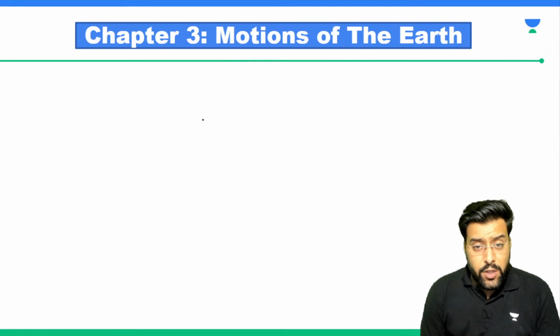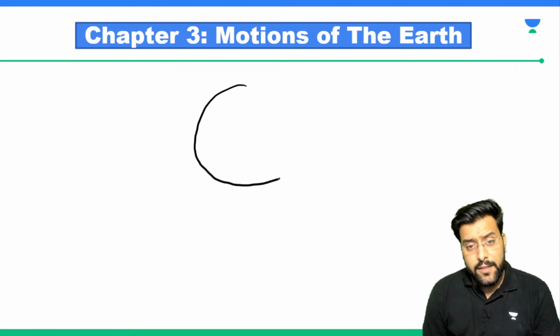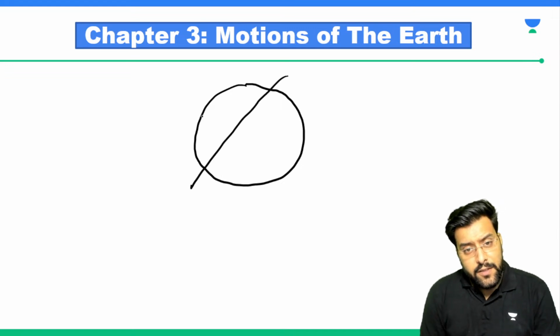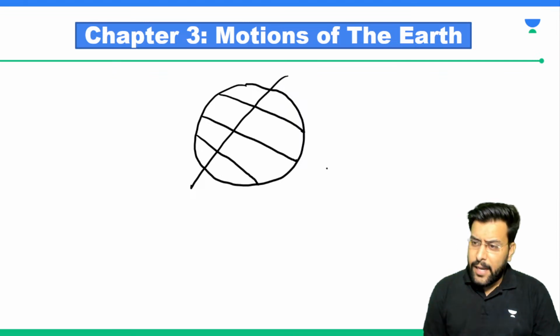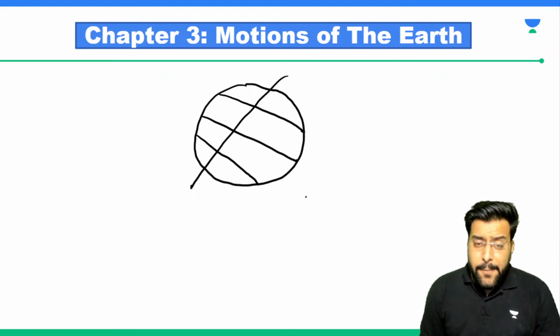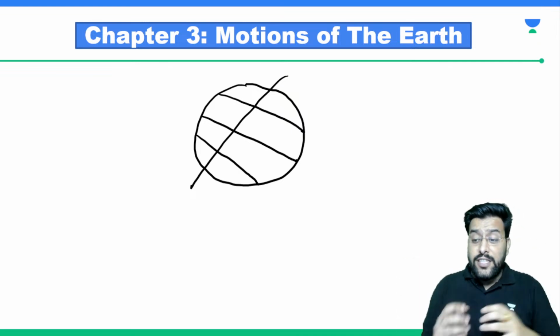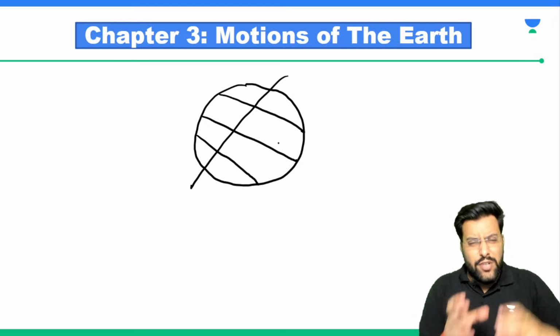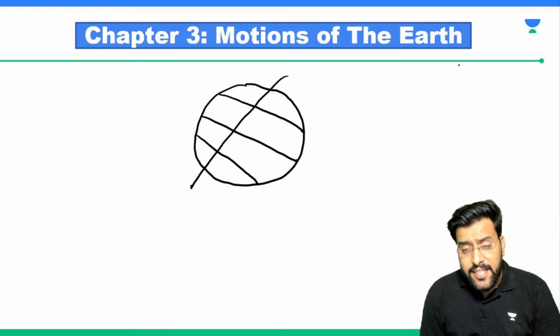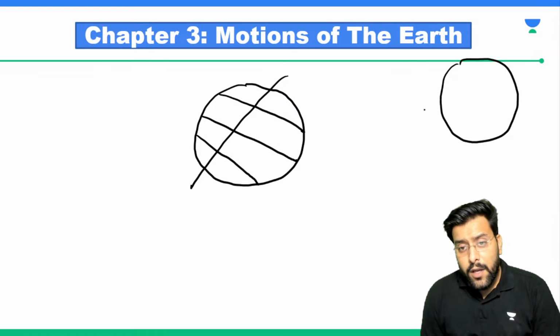So what was happening was, this was our Earth. It was inclined in this way. Somewhere here we had equator. Somewhere here we have Tropic of Cancer, and somewhere here we have Tropic of Capricorn. I'm repeating. So what happens is, when Earth is revolving around the sun, sun rays are changing its position. It's actually the Earth which is changing its position. If here the sun is, now when Earth is in this position, the sun rays are directly above the Tropic of Cancer.